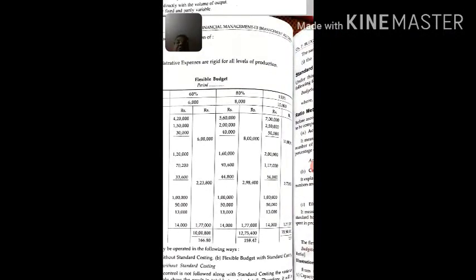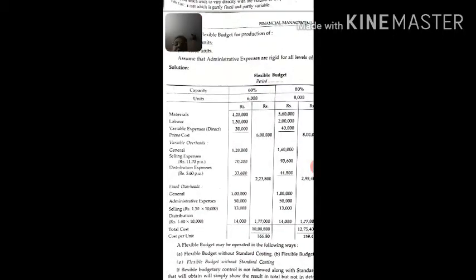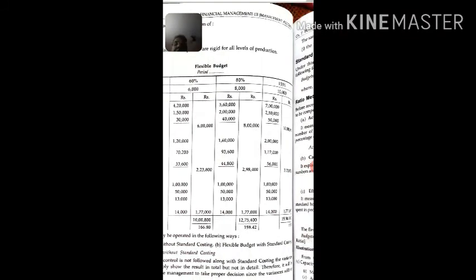Next we similarly compute the fixed and variable cost for 10,000 unit. For variable cost, just multiply the per unit with 10,000 unit, and for fixed cost same principle will hold here, and will compute the total cost under 8,000 and 10,000, and for 8,000 it comes to 12,75,400. Divide this thing by 8,000, the resultant figure is 159.42. Similarly, for 10,000 unit, the total figure is 15,50,000. Divide this by 10,000, the resultant figure will be 155.